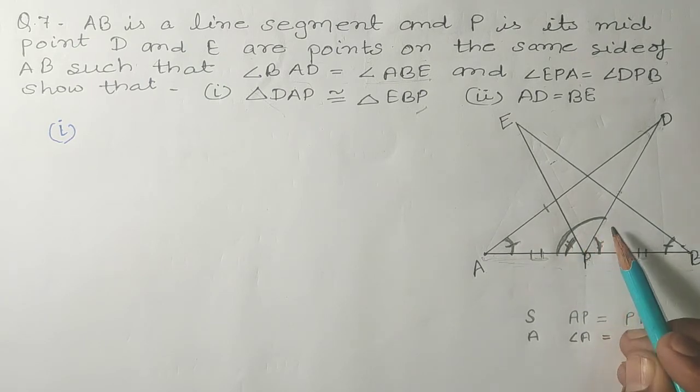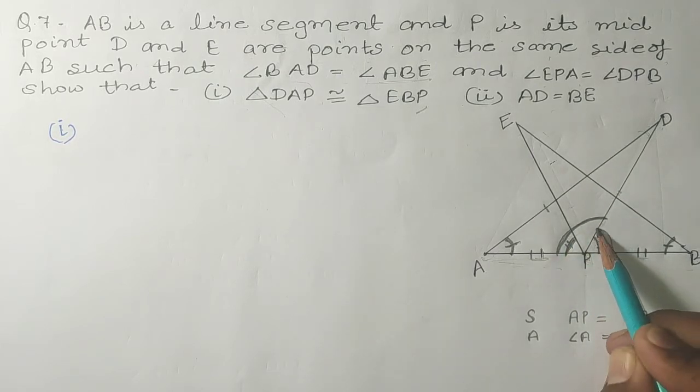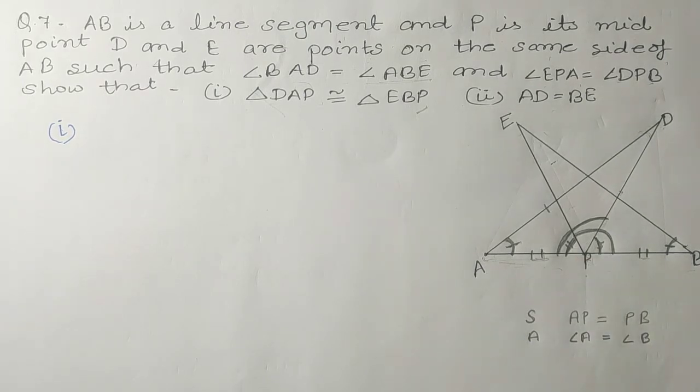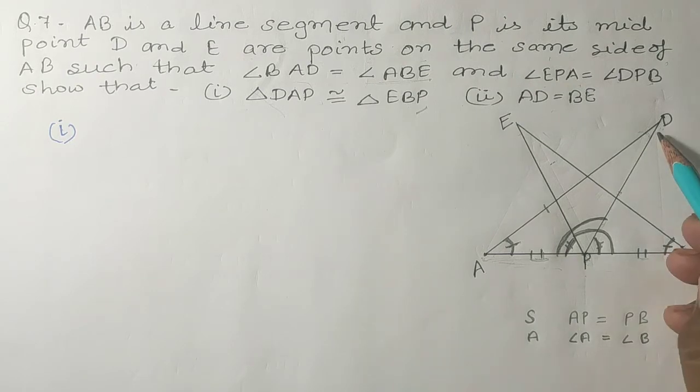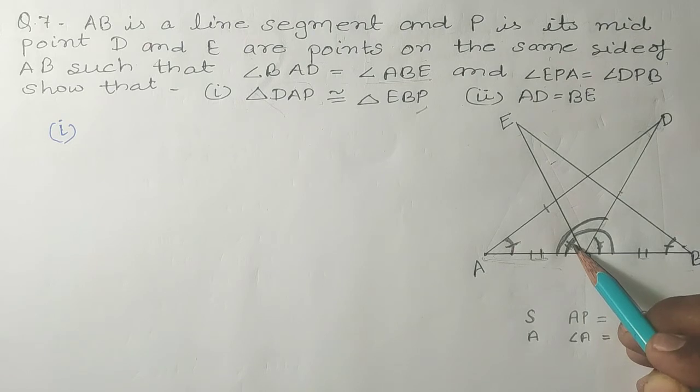For triangle DAP, angle P will be the whole angle, this whole angle, but it is given that only this part is equal to this part. So how will we use this whole angle? If somehow we can show that this whole angle is equal to this whole angle, then in that case only we can show that these two triangles are congruent, because in triangle DAP, angle P is the whole, but the question only gives this part.